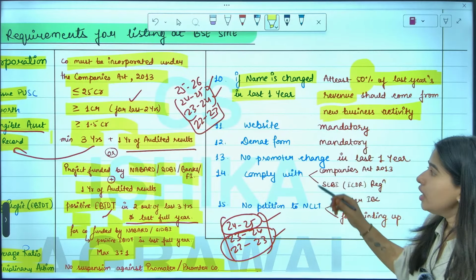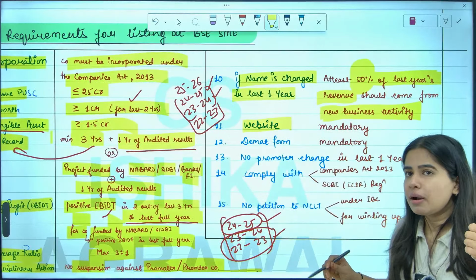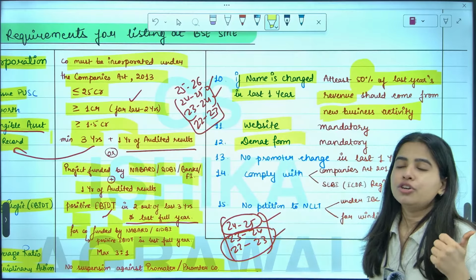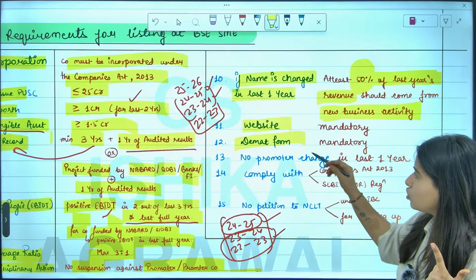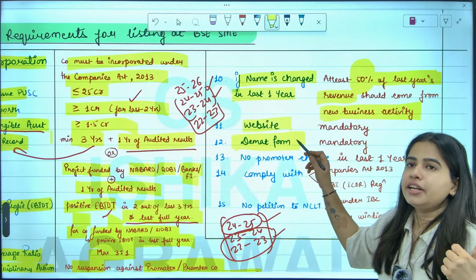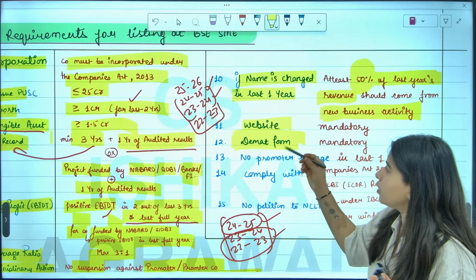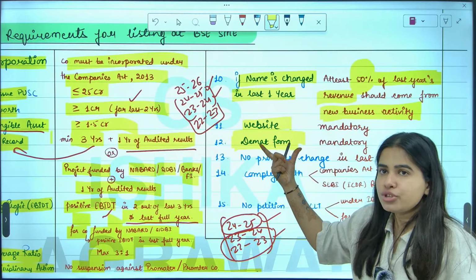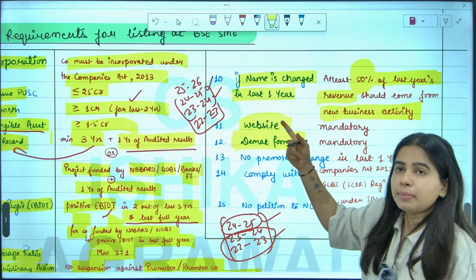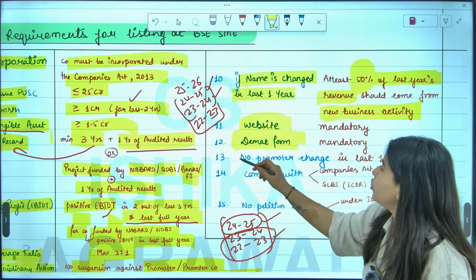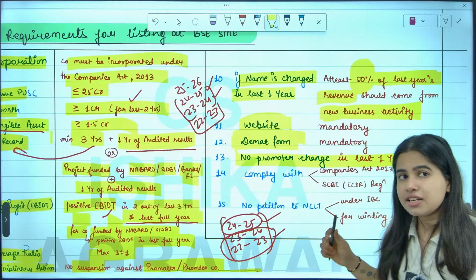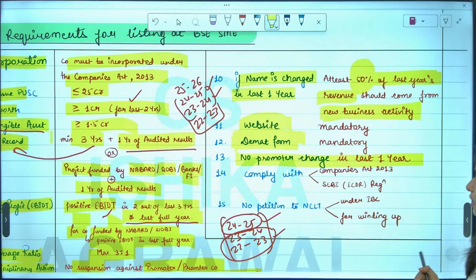Few small points. You should have a compulsory website. Your shares should be in demat form. So make sure that you enter into an agreement with NSDL or CDSL depository to issue shares in demat form. You should have a compulsory website, and there should be no promoter change in the last year. Your promoter should not change in the last year.